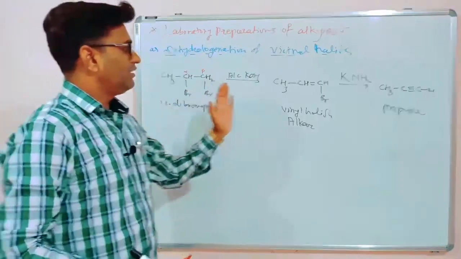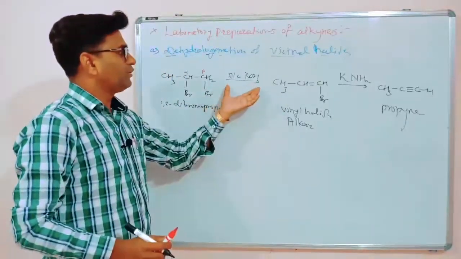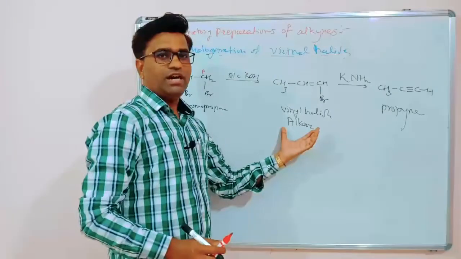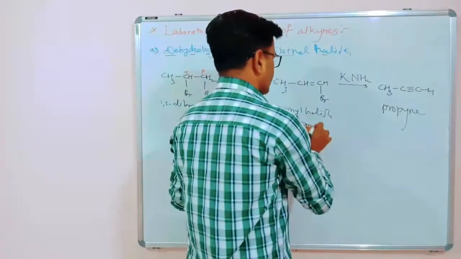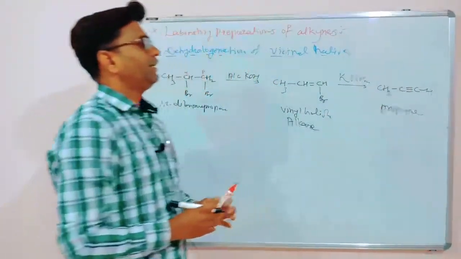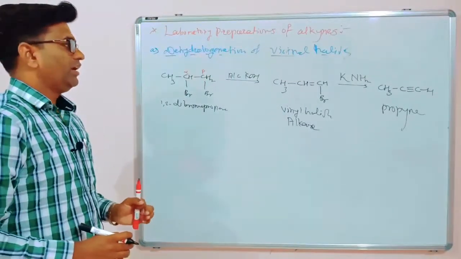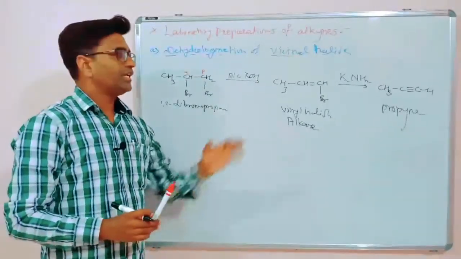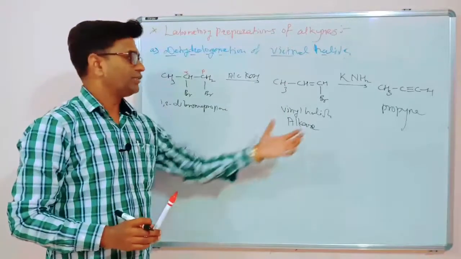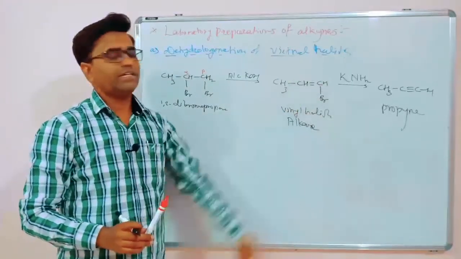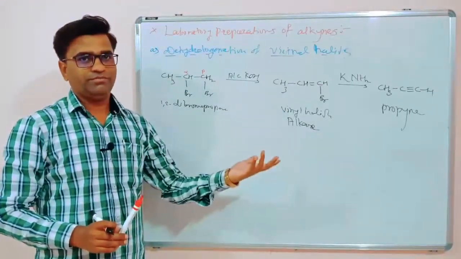If you are using only alcoholic KOH, then the reaction will stop at the alkene level. If you are using a strong base, then the reaction will end with the alkyne formation. Instead of alcoholic KOH, you can use a strong base directly. Then the reaction won't stop at this level, the reaction directly converts to the alkyne level.